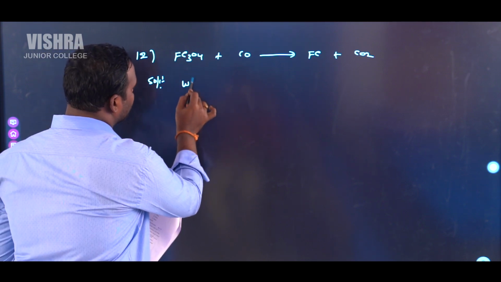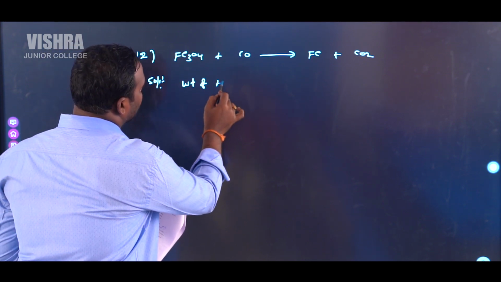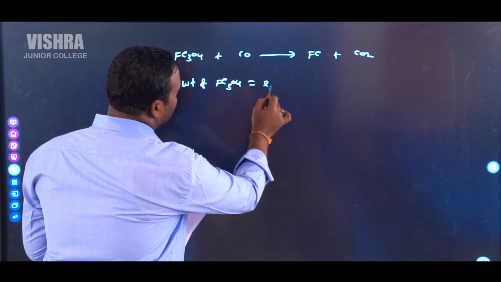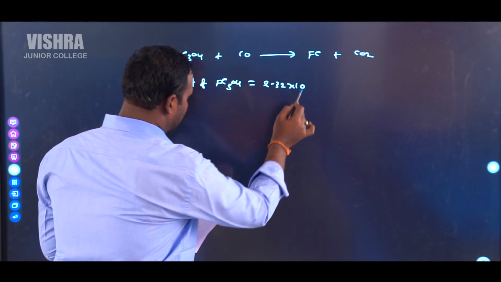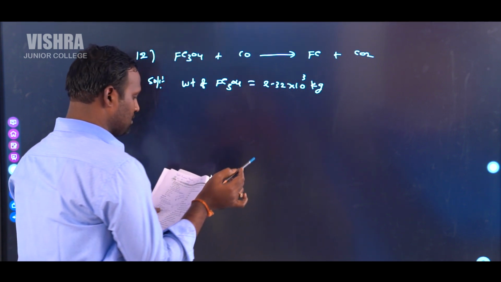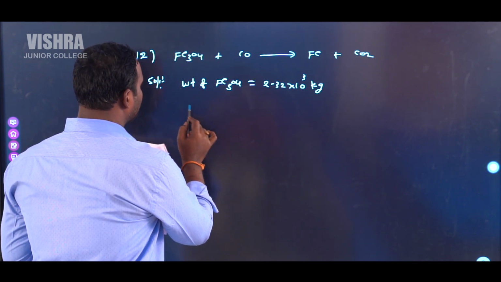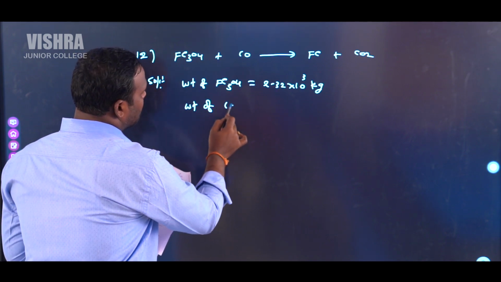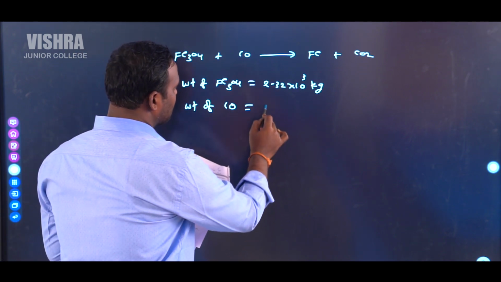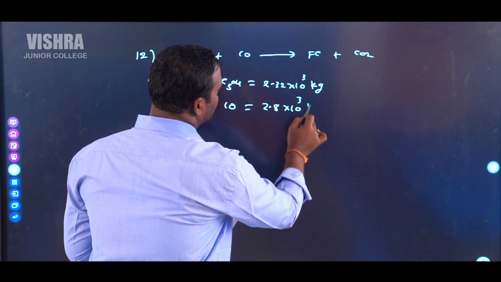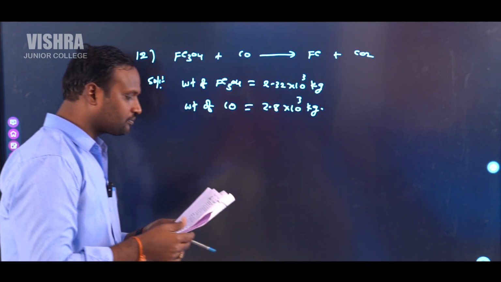In this case, it is given like this. Weight of Fe3O4 is 2.32 into 10 power 3 kg. Next, weight of CO is 2.8 into 10 power 3 kg.